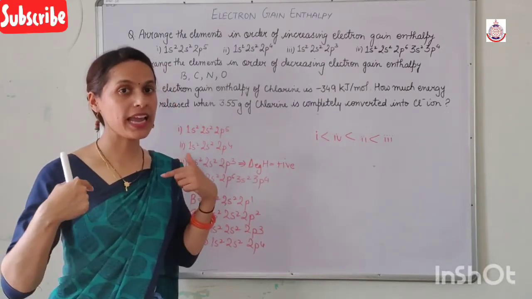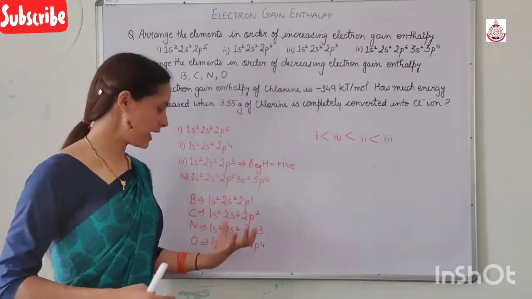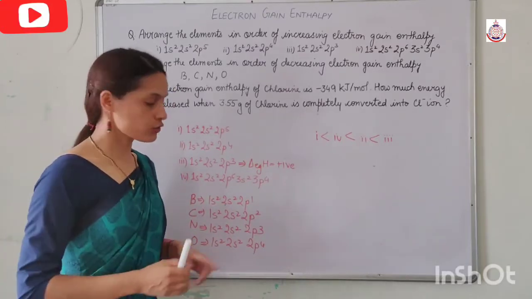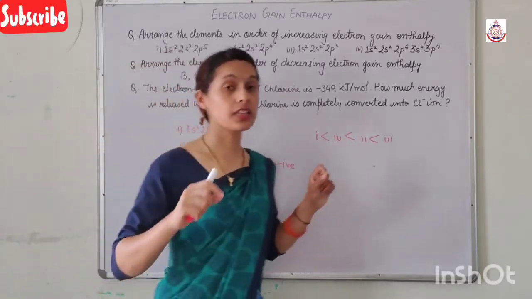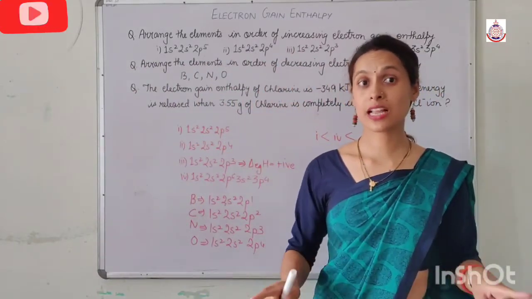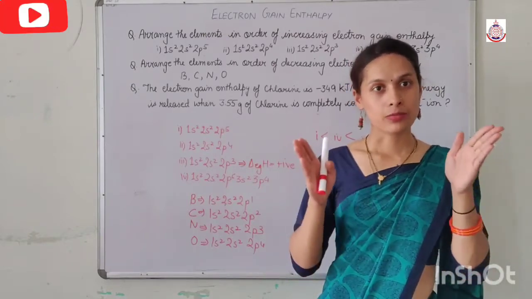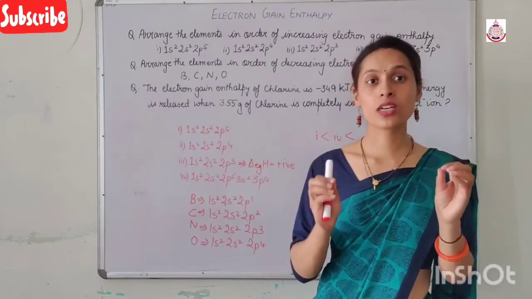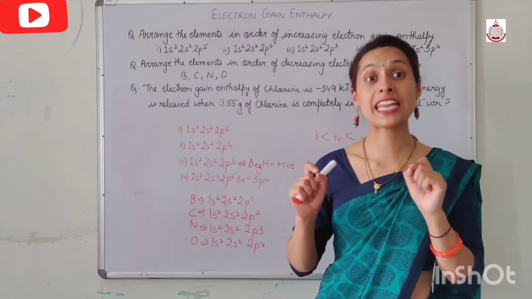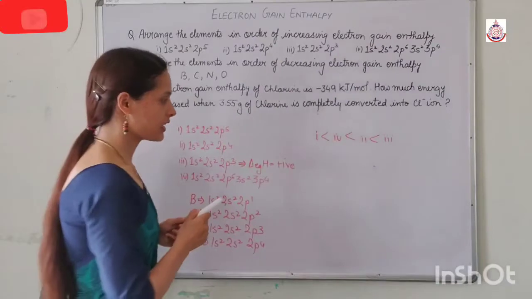So we have to supply energy from the outside so that it gains an extra electron. That's why its value becomes positive. So this nitrogen has the greatest electron gain enthalpy. Greatest electron gain enthalpy, but not most negative electron gain enthalpy. I am saying this again and again, don't get confused in this. So nitrogen has the greatest electron gain enthalpy.